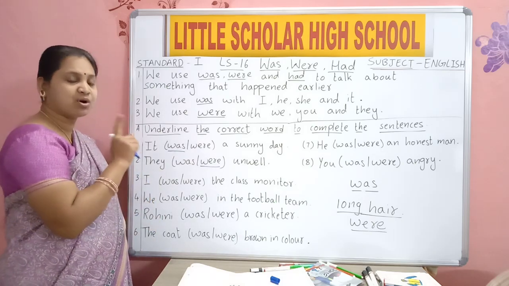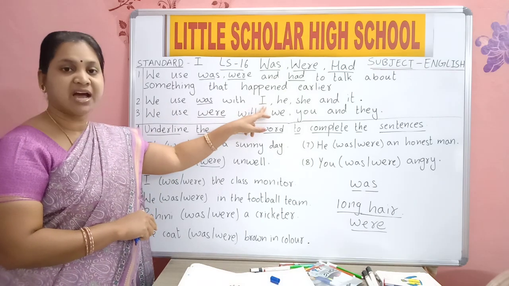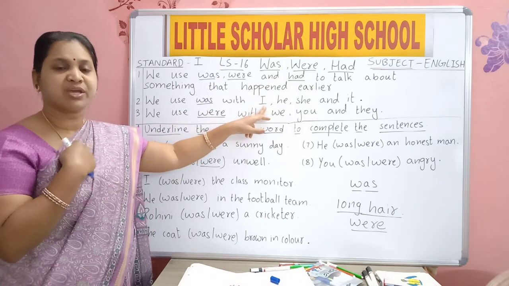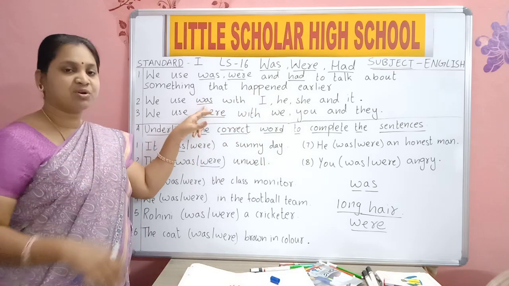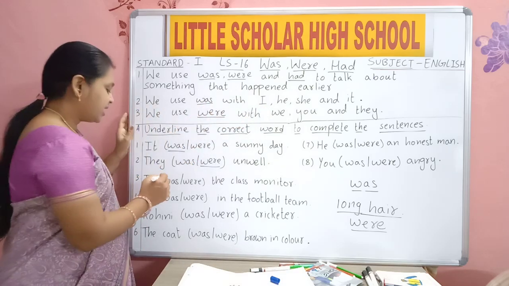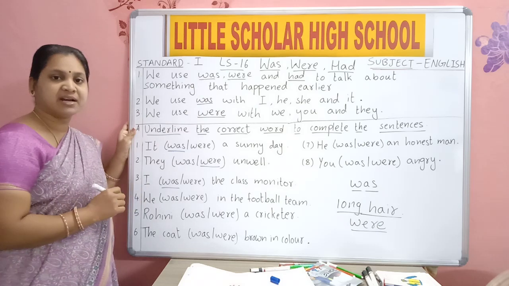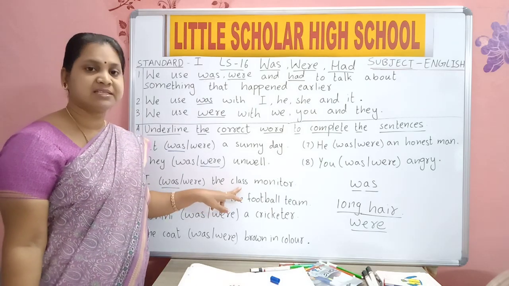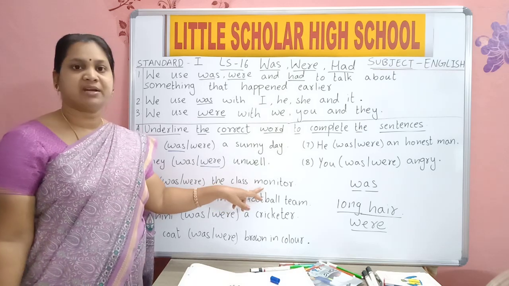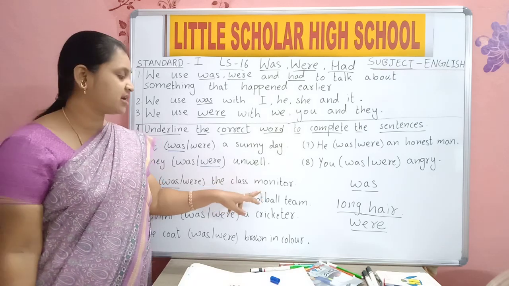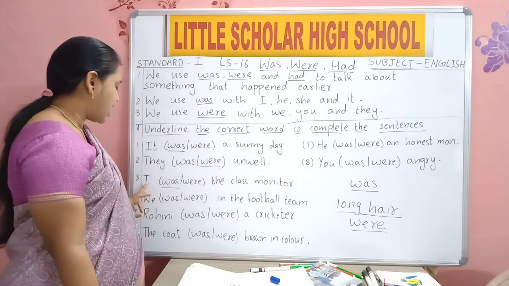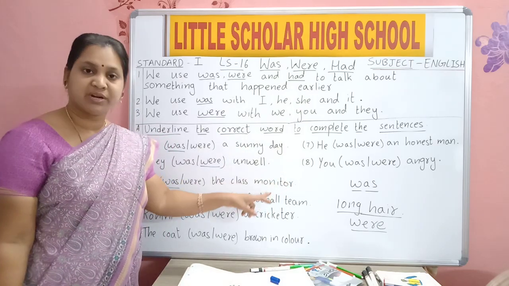With I, what should you use? With I, here we are talking about only one. I means we are talking about only one. So with one, what should we use? Was. I was, underline was. The class monitor. I was the class monitor.